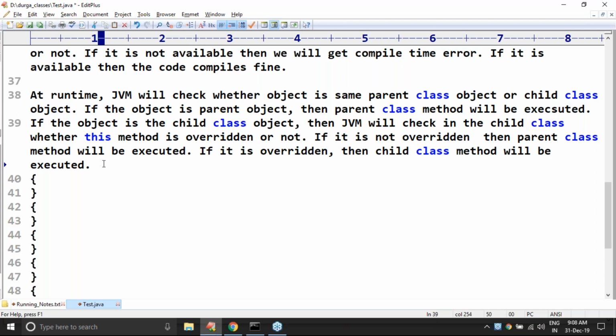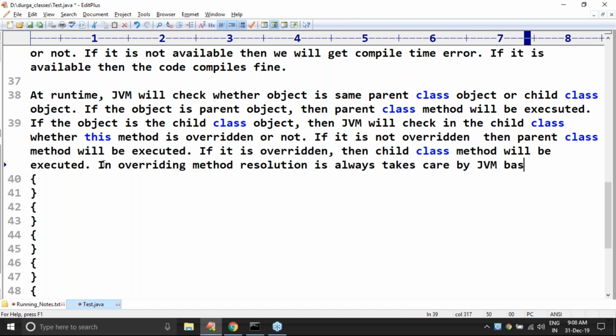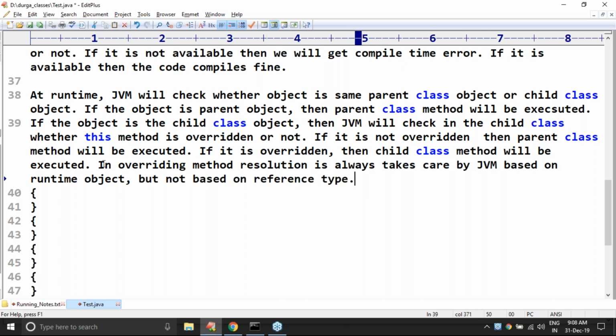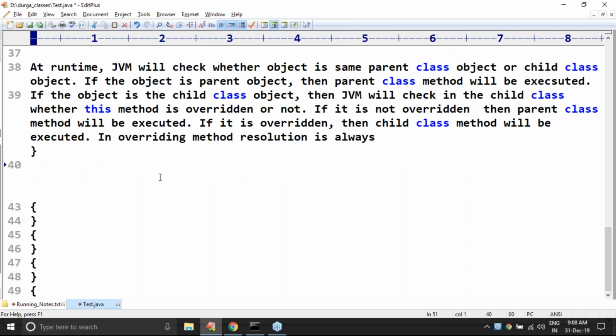Now observe it very carefully. In overriding, method resolution is always taken care of by the JVM based on the runtime object, but not based on the reference type. Remember that? Of course, I will repeat. Don't worry at all, sir. Now have a look once, sir.